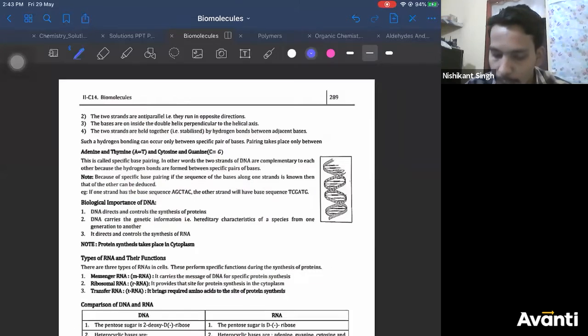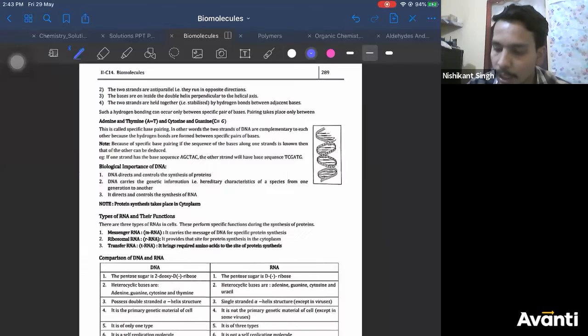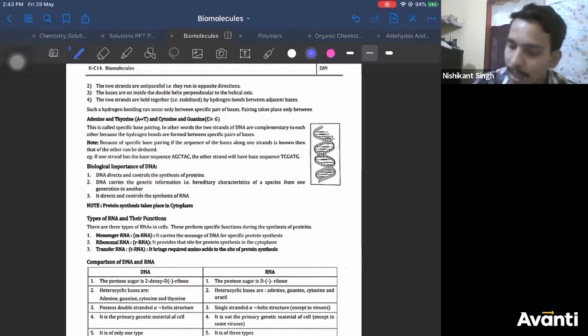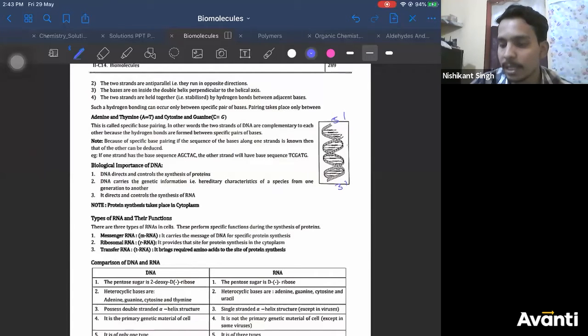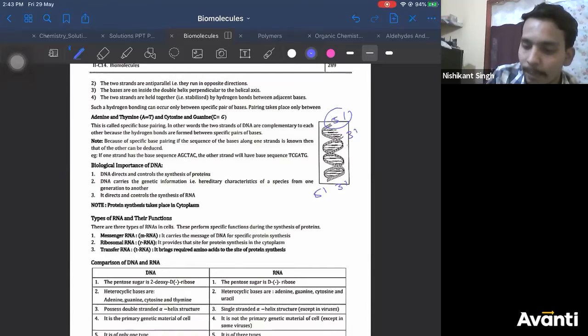So you can see here, one strand is 5' to 3'. If the first strand is running 5' to 3', the second strand will be running 3' to 5', right? These two strands run anti-parallel.